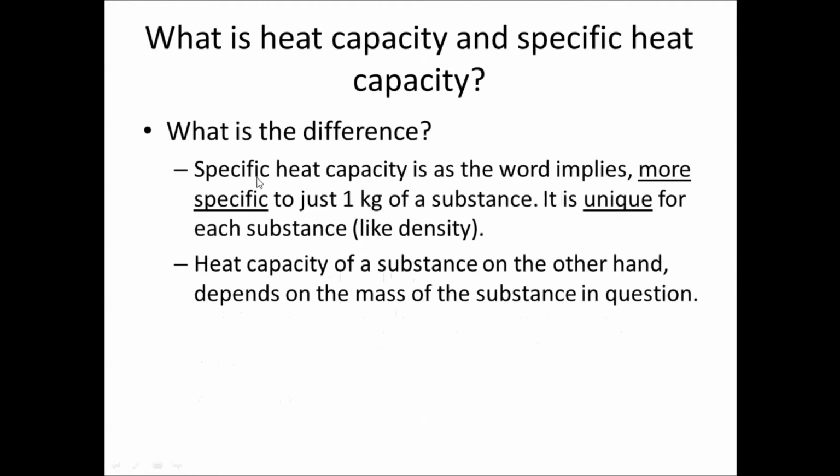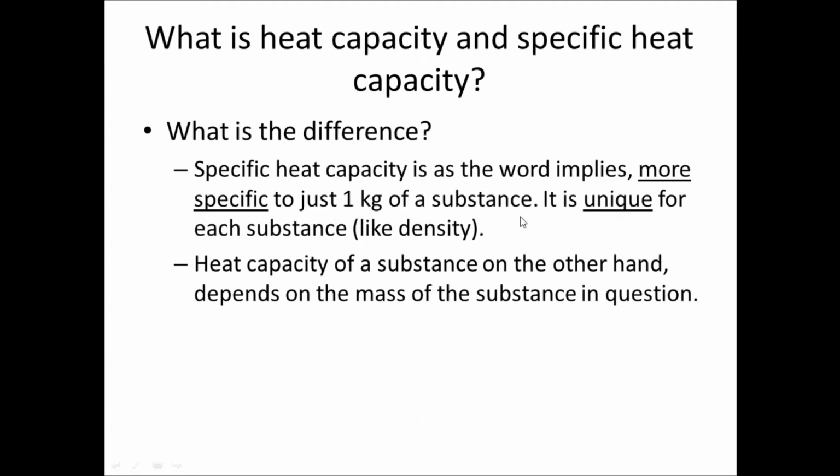So as I mentioned, the difference between heat capacity and specific heat capacity is that, as the word implies, specific heat capacity is more specific to just 1 kilogram of the substance. It is unique for each substance, like density. If you talk about density, whether it is in Singapore, in Paris, or in New York, you're going to have the same density for water. Water has a density of 1000 kg per meter cube.